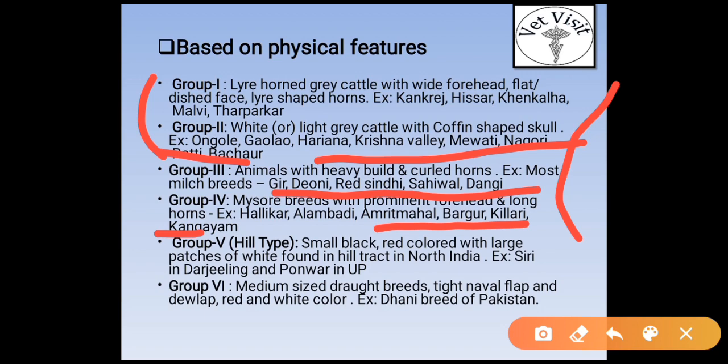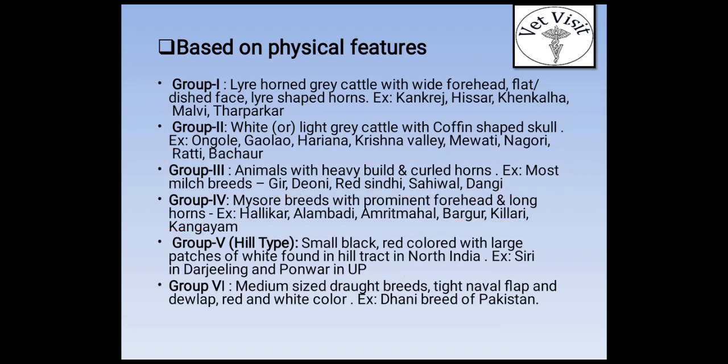In group 5 we include hill type breeds, having a small size and black and red color with large patches of white, found in the hill tracts of North India. Examples Siri in Darjeeling and Pawar in UP. Group 6 includes medium-sized draught breeds with tight navel flap and dual red and white color. Example Dhanni breed of Pakistan.